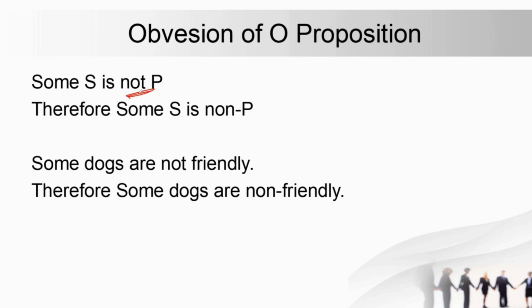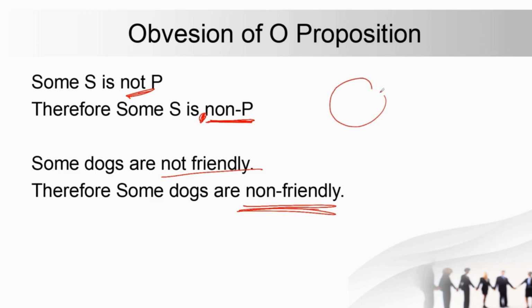Some S is not P. So here the "not" will be removed and you're replacing it with non-P. The same goes with the example. Some dogs are not friendly. Some dogs are non-friendly. So it means the same, right?